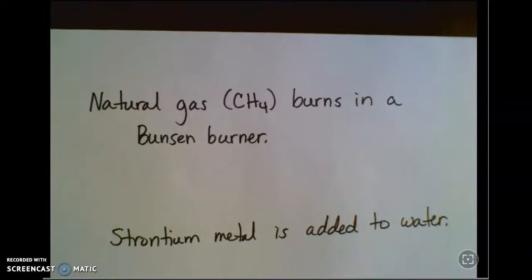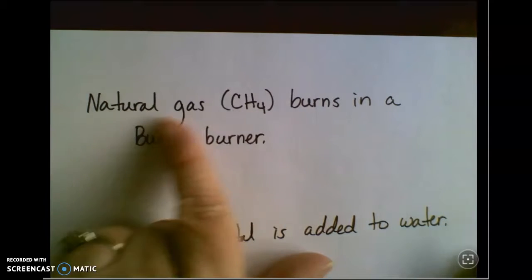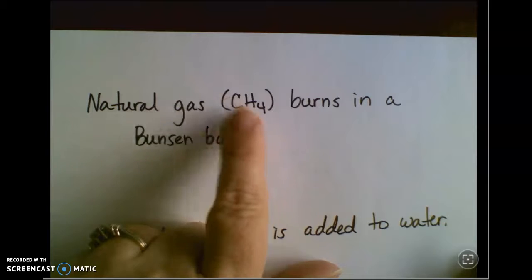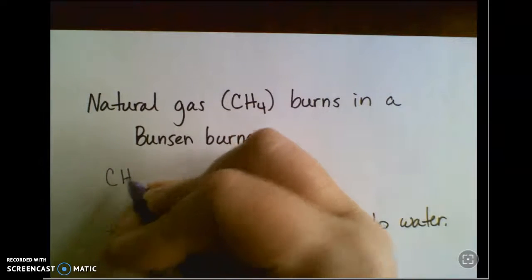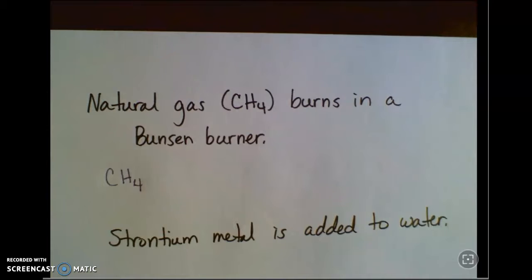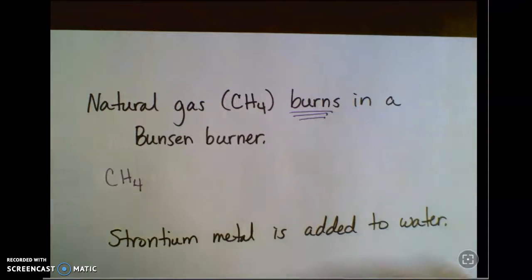Alrighty, 3 more. Just again, if you're good with this, you can stop the video now. If you need to see a few more, we've got a couple more. Natural gas burns in a Bunsen burner. So it tells you here the formula for natural gas, also known as methane, is CH4. You might think that this is a decomposition reaction because you've only got 1 substance that's mentioned to you, but this keyword tells you that it's a combustion reaction.